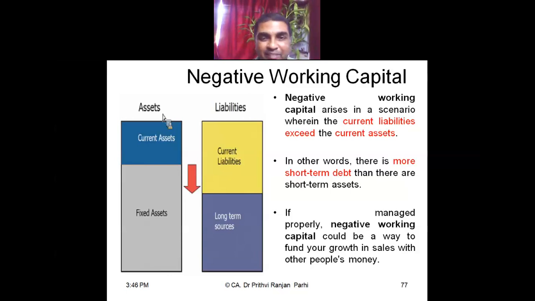So one good working capital manager can take advantage of this particular feature, that more current liability, to boost sales. Maybe he can extend credit sales also. If properly managed, it may be helpful also. Negative working capital sometimes might be helpful, so a working capital manager has to keep that in mind. Okay, understood this point? Yes, sir.